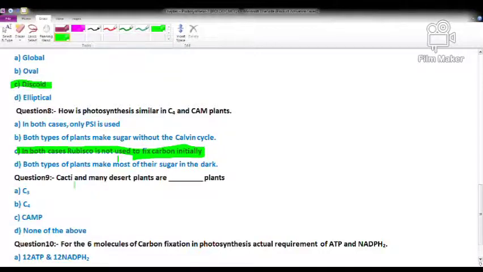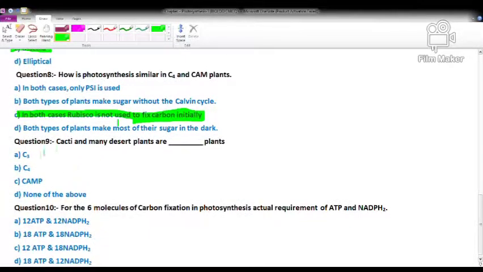So question number 9: cacti. This question is related to the CAM plants. The cacti and many desert plants are dash plants. It was already discussed in question number 8. CAM plants are cacti and many desert plants, whose stomata are closed in the daytime and open at night. So the correct option is directly option number C, that is CAM plants.